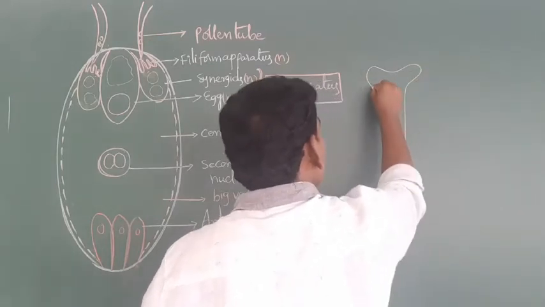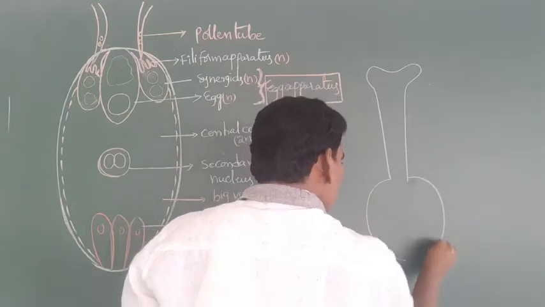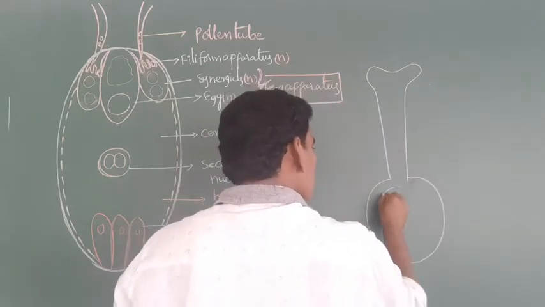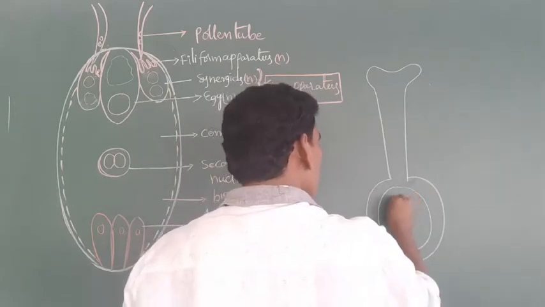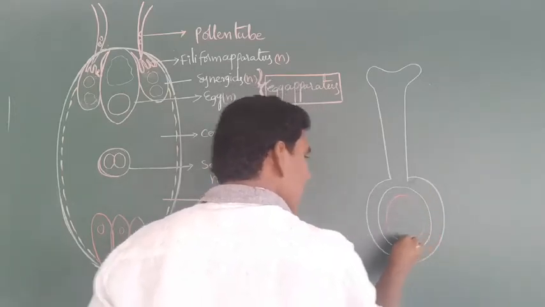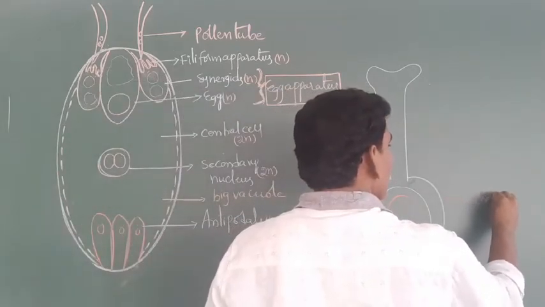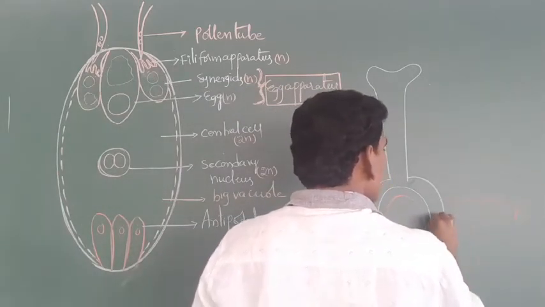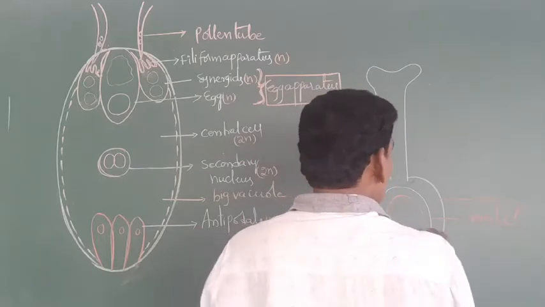This is the style. This is the ovary. Inside the ovary, this is the ovule. Inside the ovule, this is the embryo sac.